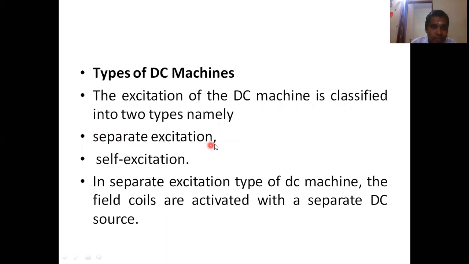Separate excitation means that a separate DC supply will be given to the machine, and self excitation means there is no separate supply for the field winding. The machine uses the residual magnetic flux, which is present in the machine itself, for the excitation, right? In a separately excited DC machine, the field coils are activated with a separate DC source. You will give a separate DC source to energize your field coils, right?